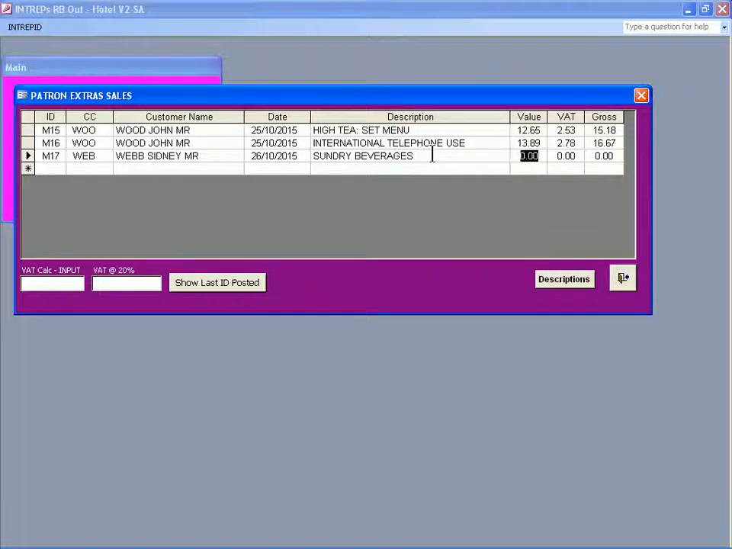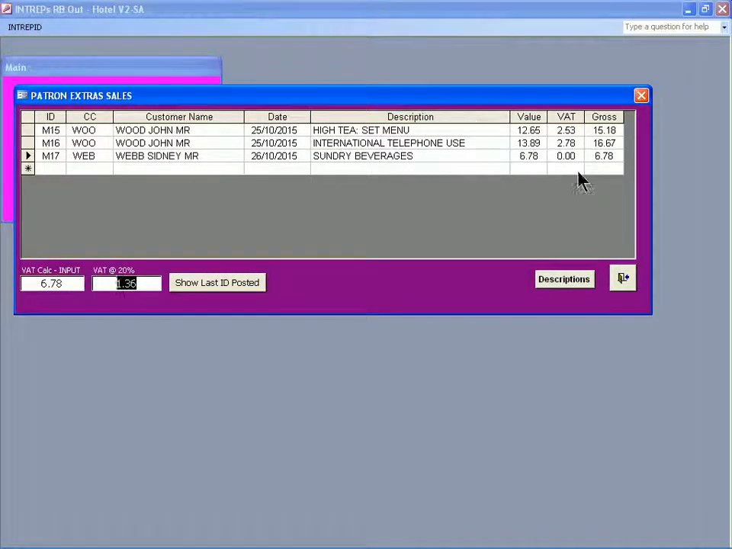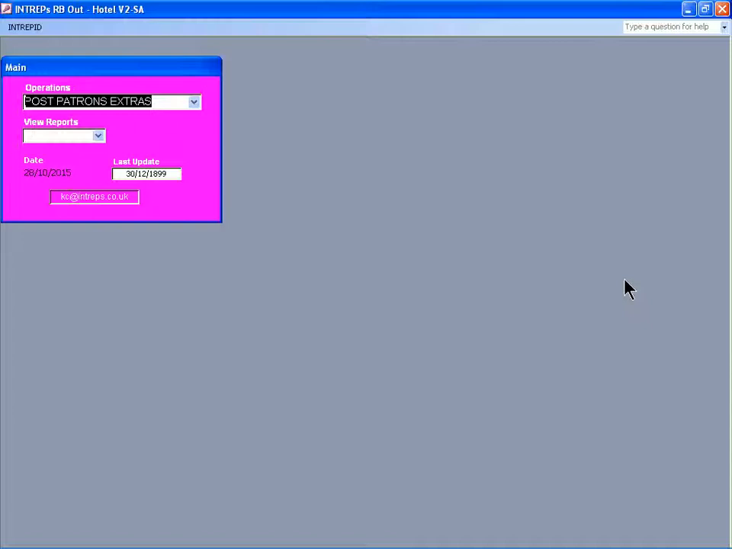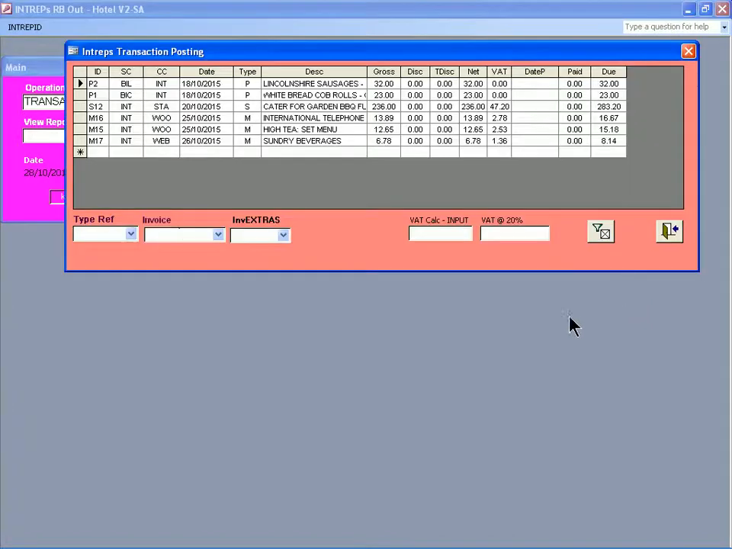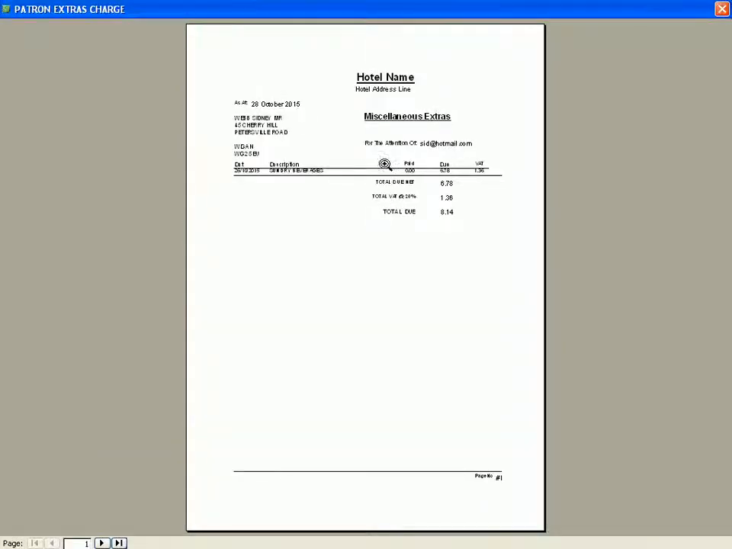The value for the sun-dried beverages was £6.78. And the VAT for which is £1.36. Good, all completed. And keep tabs on what miscellaneous extras have been purchased. If you go into the transaction list facility in the invoice extras combo box, availability there, Webb and Wood are now there. And we don't have to finalize this. We can use this on a repetitive, cumulative basis, and we can keep a check exactly on what's been purchased.